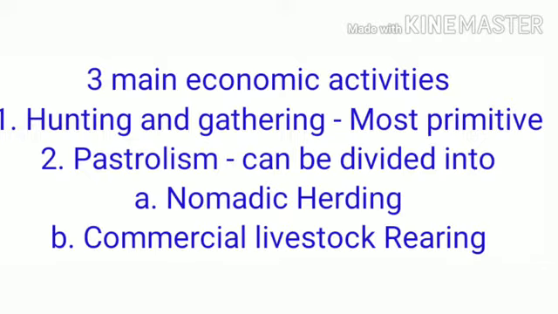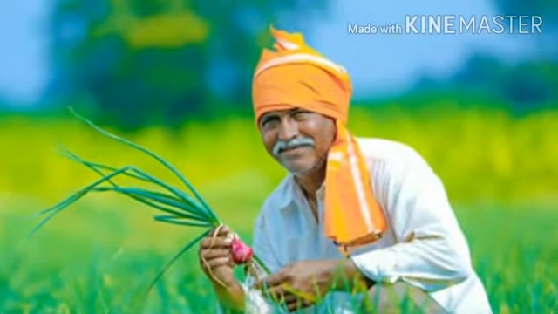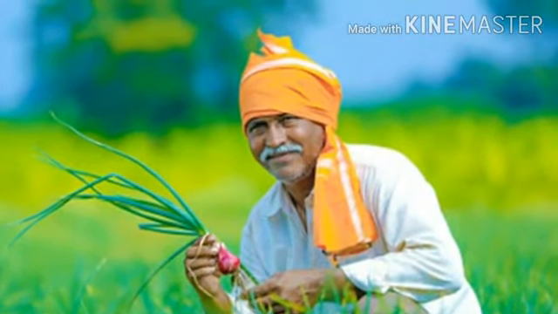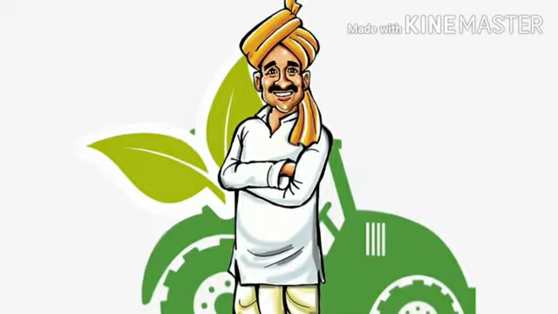So till this point we have discussed the primary activities that humans were doing right from the beginning. First was hunting and gathering, then we came to pastoralism, which was divided into 2 groups, nomadic herding and commercial livestock rearing. Now we enter into the most important economic activity, which is agriculture.